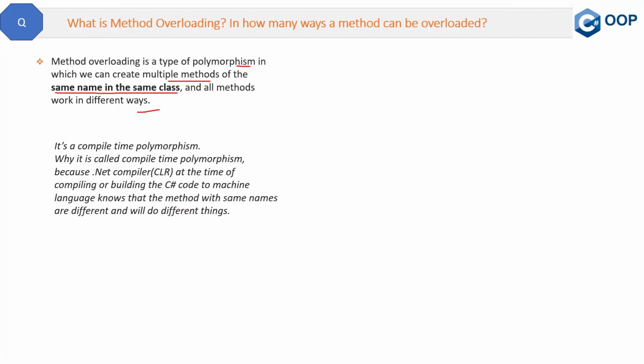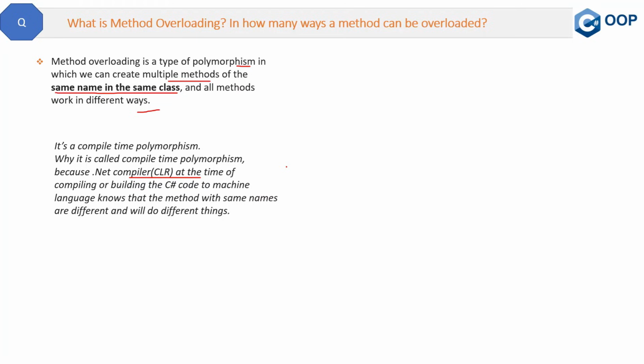Why? Because the .NET compiler, at the time of compiling or building the C# code to machine language, knows that the methods with the same name are different and will do different things. So in short, the .NET compiler will know that these two methods of the same name are different. So that's why it is also called compile time polymorphism.